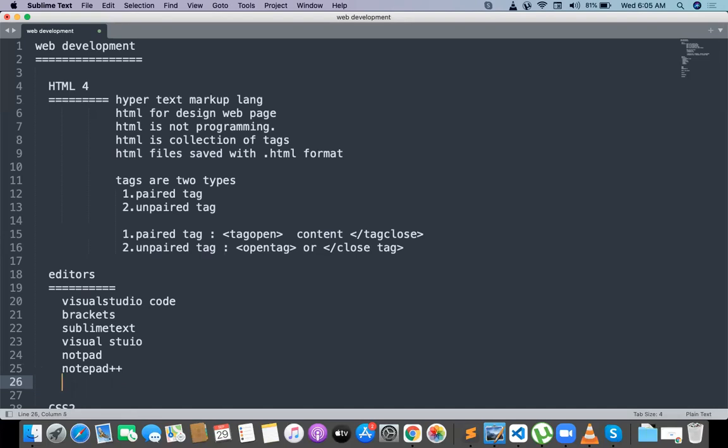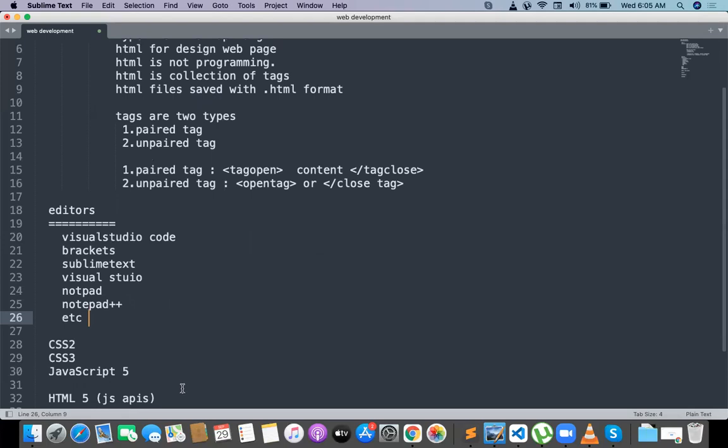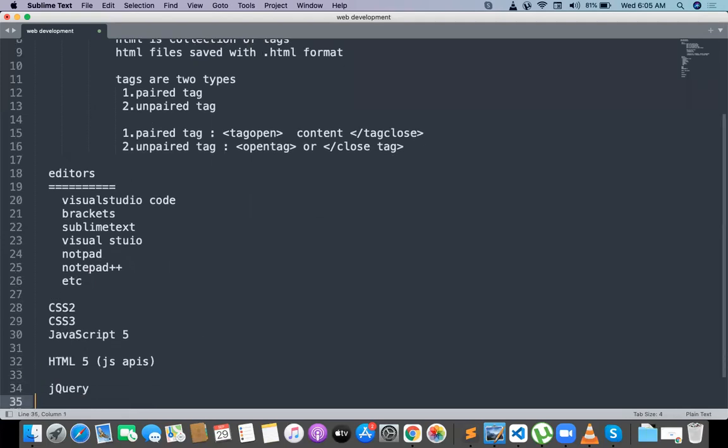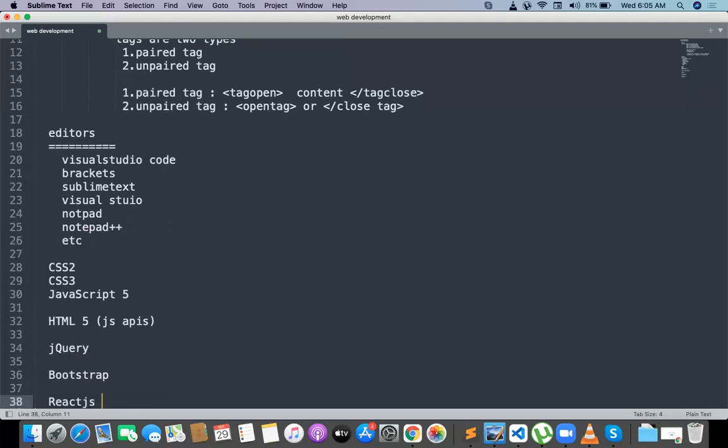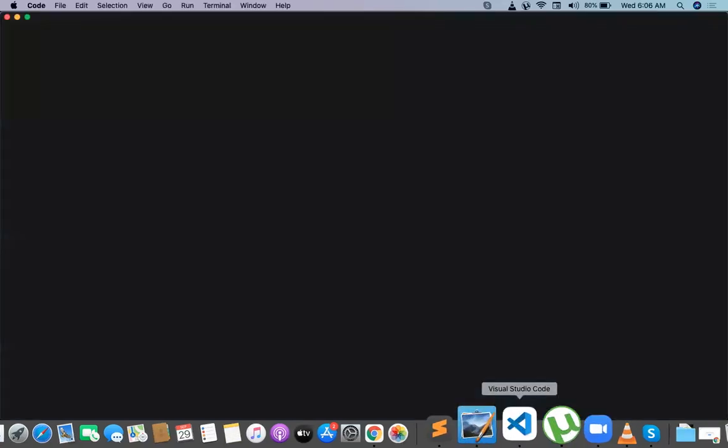The editor is not a problem here. Finally, the subject is the important thing. You are going to be learning the subject, and that subject is web development. Web development can be done with any editor, but the better editor I will follow is Visual Studio Code. This has a lot of plugins for development, and Visual Studio Code is a developer-friendly editor. Yeah, I will use Visual Studio Code. So this is Visual Studio Code. I'm trying to open that.